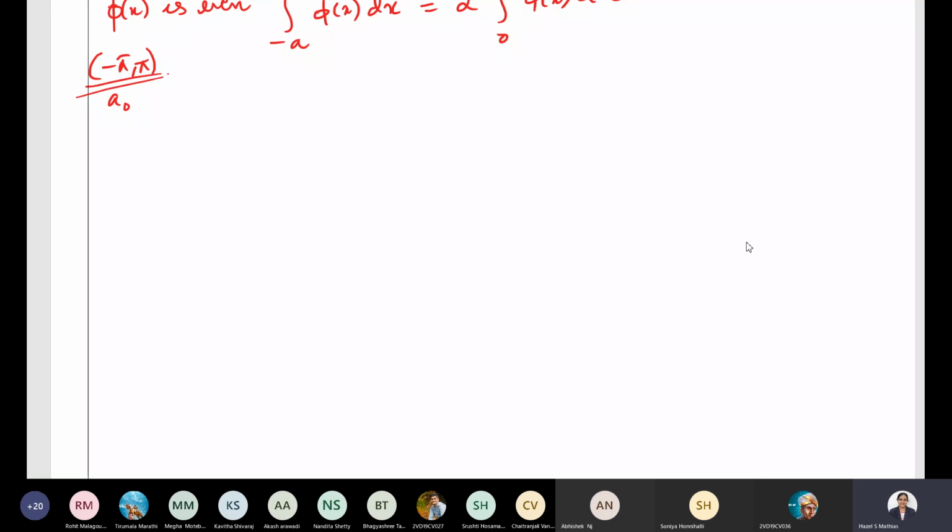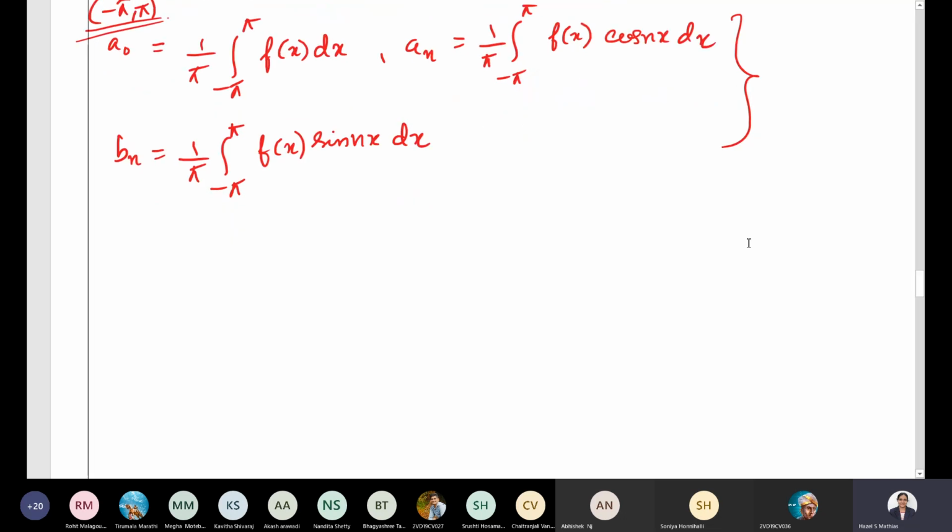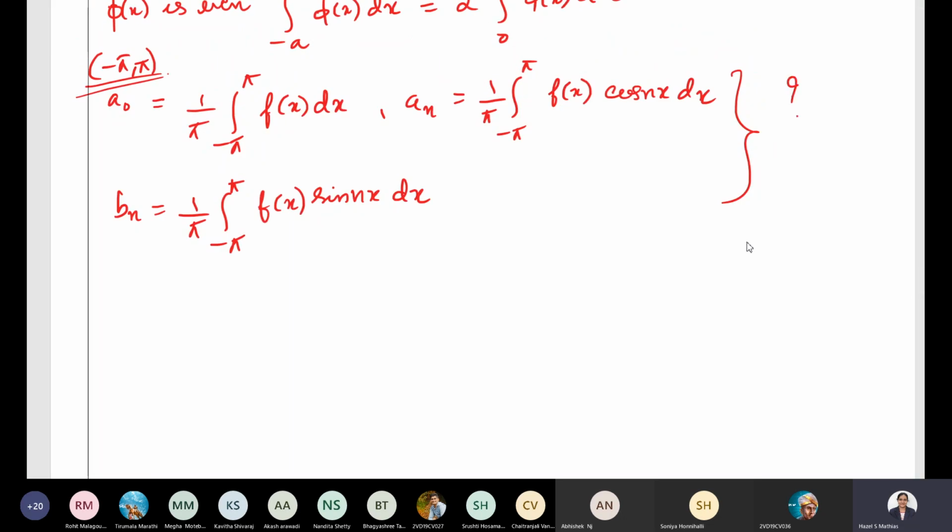When the interval is from minus pi to pi, what is the formula for a naught? It is 1 by pi integration minus pi to pi f of x dx. What is a n? It is 1 by pi integral minus pi to pi f of x cos nx dx. What is b n? 1 by pi integration minus pi to pi f of x sin nx dx. You must be thorough with these formulas by now because we have solved quite a few problems. Yes or no?